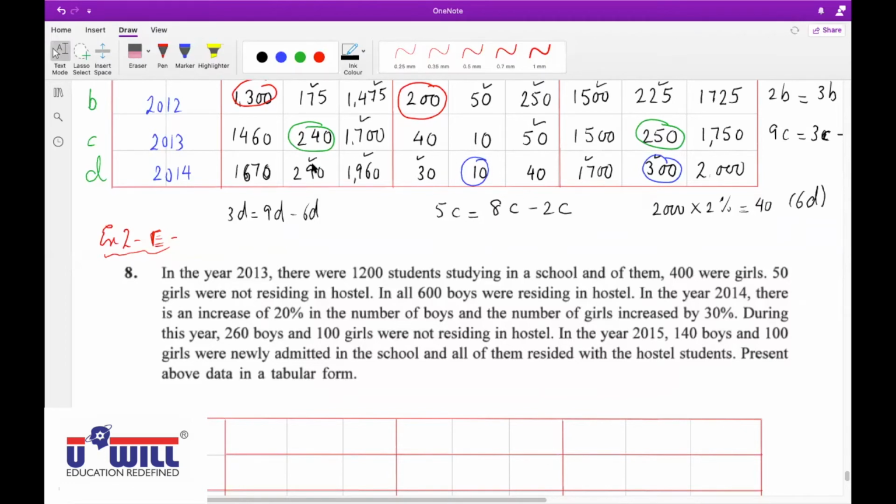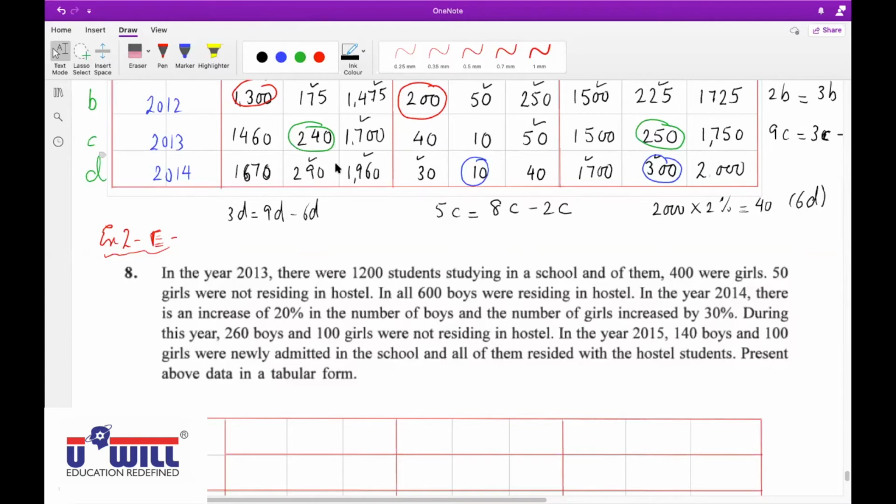In the year 2013, there were 1,200 students studying in a school, and of them, 400 were girls. 50 girls were not residing in hostel. In all, 600 boys were residing in hostel. In the year 2014, there is an increase of 20% in the number of boys, and the number of girls increased by 30%. During this year, 260 boys and 100 girls were not residing in hostel. In the year 2015, 140 boys and 100 girls were newly admitted in the school, and all of them resided with the hostel students. Present above data in a tabular form.